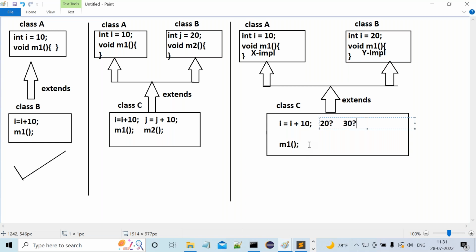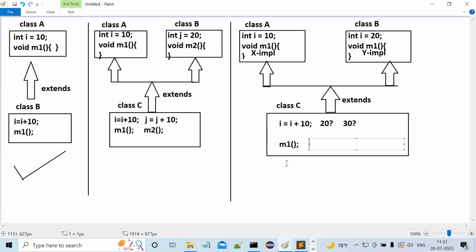Next one, I'm calling the M1 method. When we call the M1 method, first the JVM will search for the M1 method in the current class. What is that current class? C. The M1 method does not exist there. Then immediately the JVM will search for the M1 method in what? The super classes. How many super classes are available here? Two super classes are available.